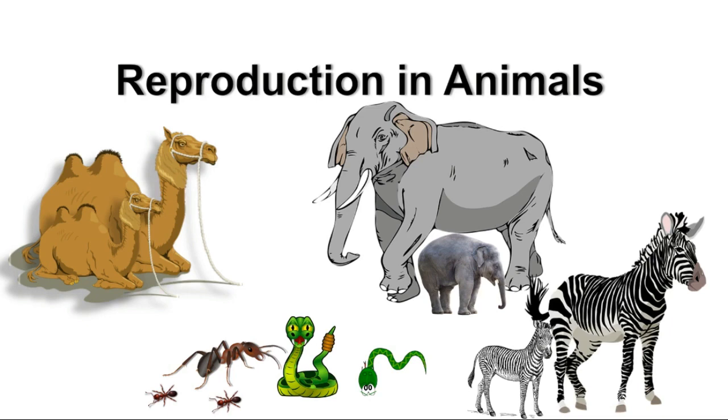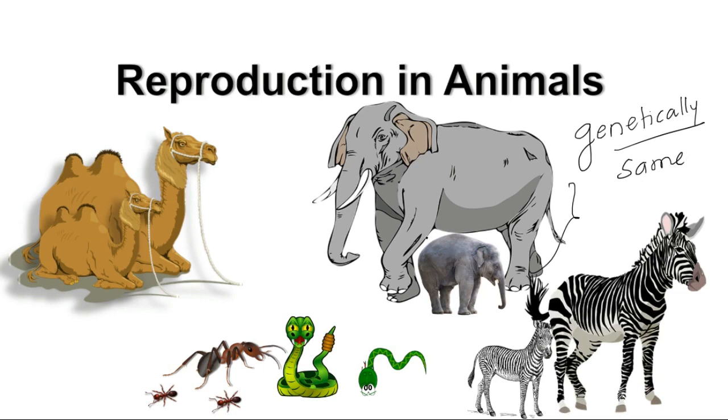When an elephant gives birth to a baby elephant, they are genetically same, right? Remember this, genetically same. And what do you mean by genetically same? They look similar. They don't look identical.